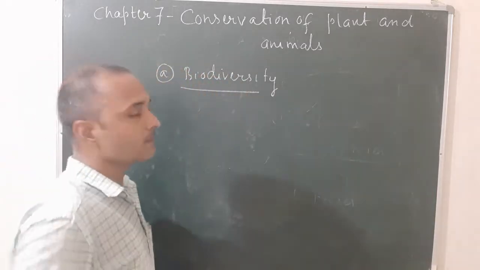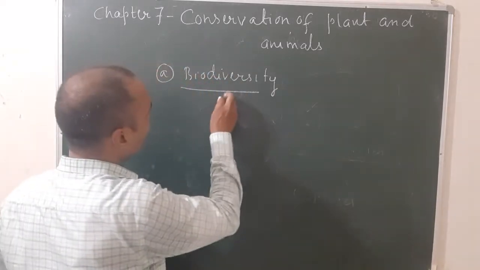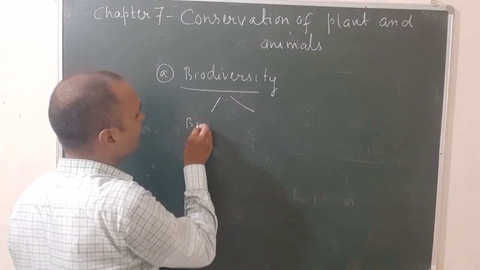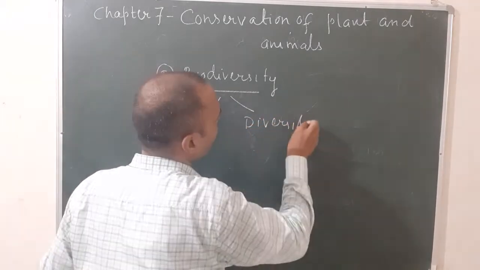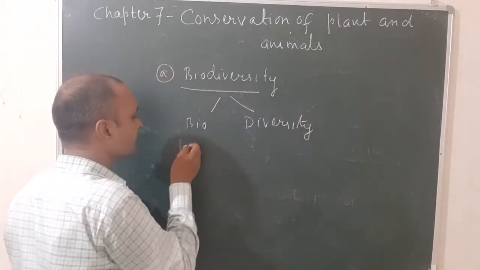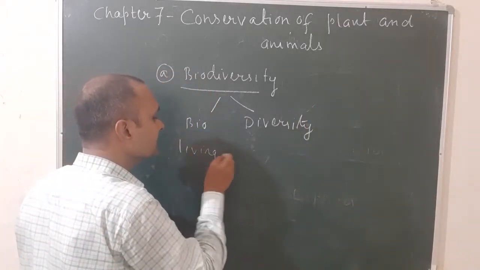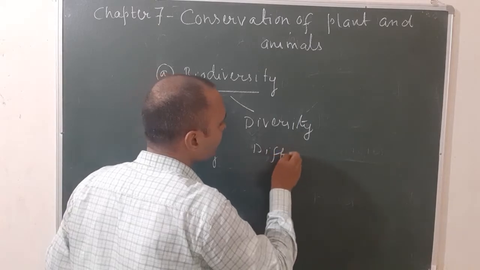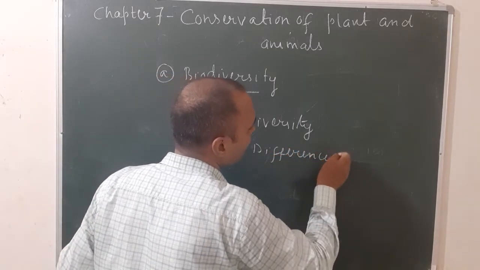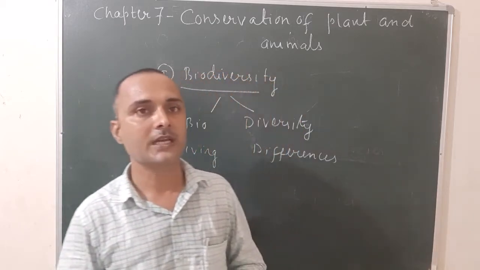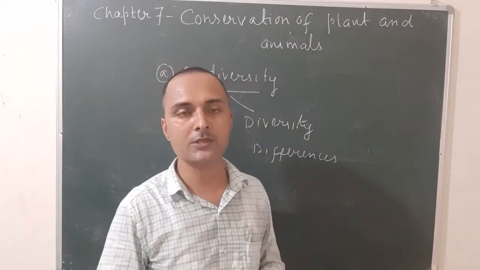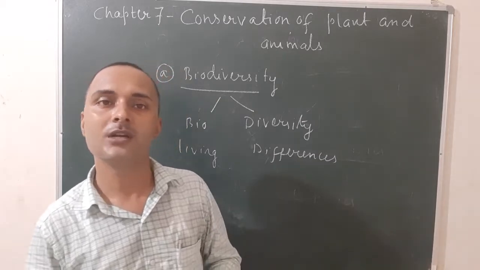So the first topic is biodiversity. Biodiversity is made up of the two words bio and diversity. Bio means living things and diversity means differences. So when you see the earth, you will find that all living items are not the same. There are various living items, and the occurrence of various living items on the earth is known as biodiversity.